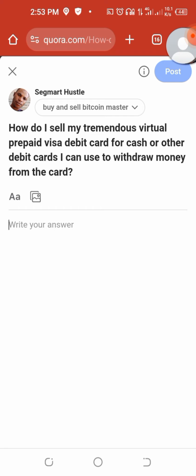This is what I'm going to do. How do I sell my virtual prepaid Visa debit card? There are two options to this, but I will advise we do this. Let me connect this website again.